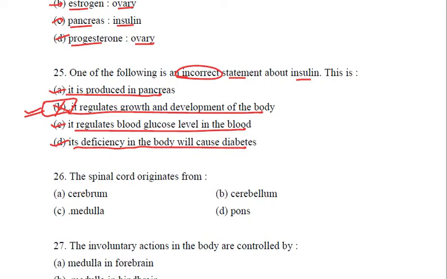Okay. Next, the spinal cord originates from, is it cerebrum or medulla or cerebellum or pons? So when we took up the topic of the brain in the diagram, I specially highlighted that it is after the medulla that the spinal cord originates. So the correct answer is medulla. Okay.